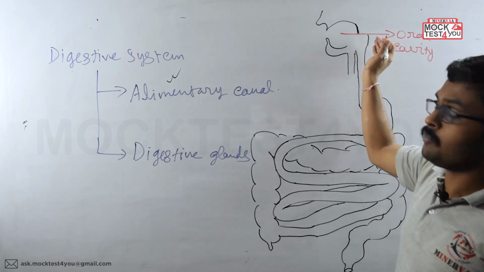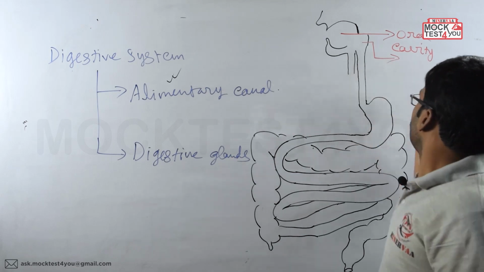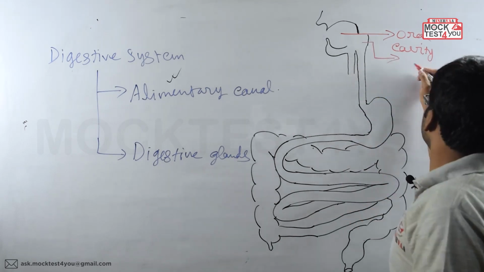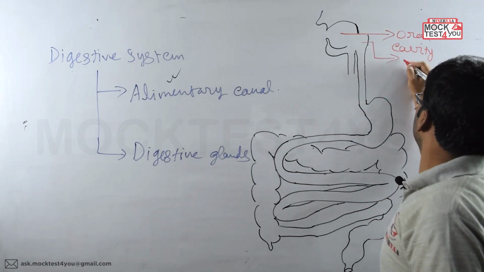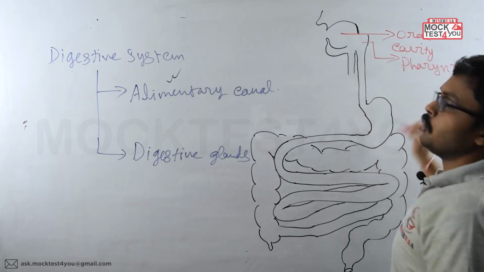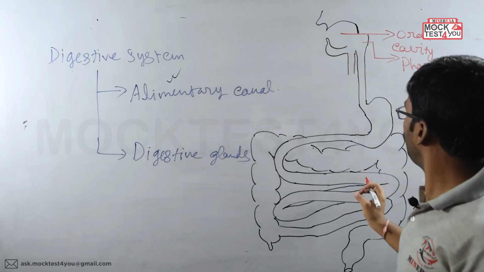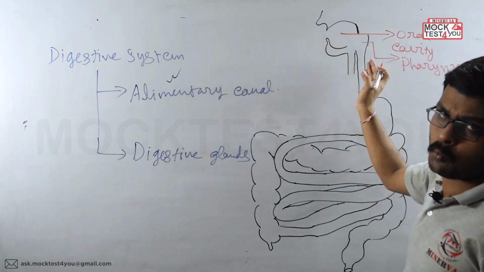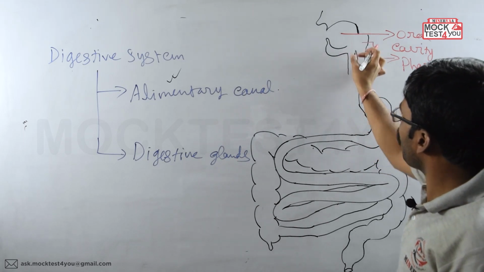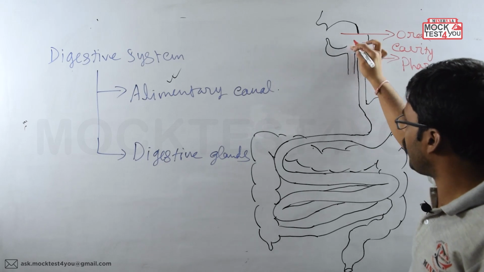Now at the end of the oral cavity, the region which is present is called the pharynx region. Now from the pharynx, a pipe has come down, just behind the windpipe. Here in front of this pipe, you can see another pipe is present.